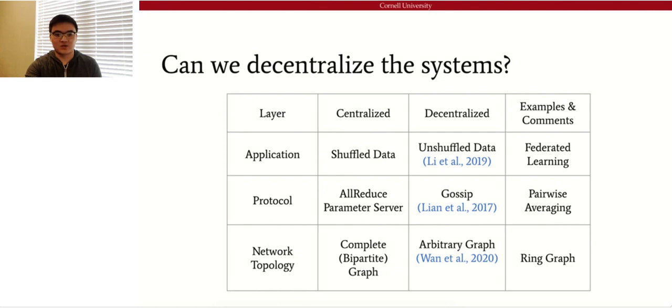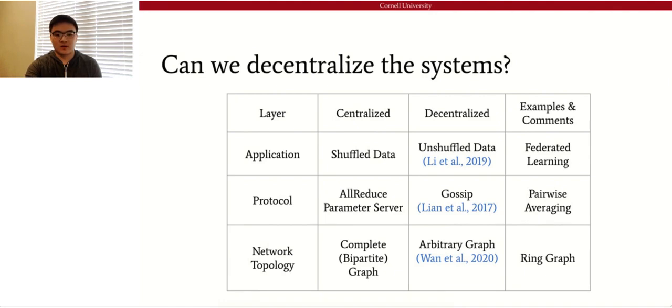For example, in the application layer, a series of work, for example, federated learning, talks about how we can leave the data on the edge devices without uploading them into the data center so that we preserve the privacy of the raw data.